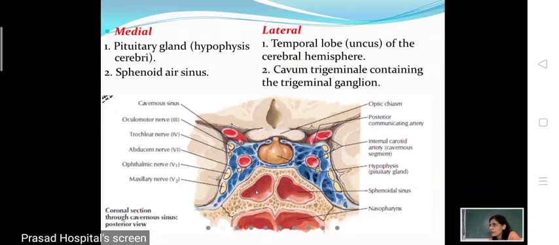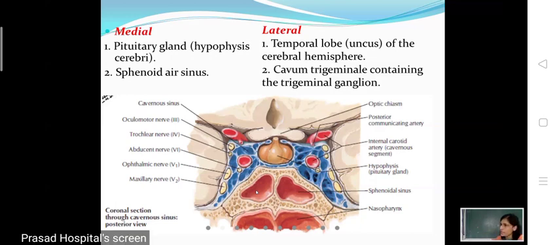The internal carotid artery, one of the terminal branches of the common carotid artery in the neck, ascends upwards and then traverses the carotid canal. By the canal, it opens through the foramen lacerum into the cranial fossa. There it takes a sharp turn upwards and then goes forwards into the cavernous sinus.